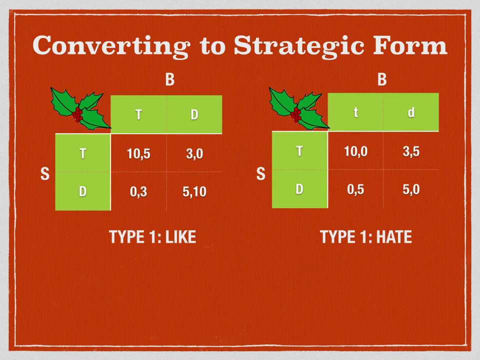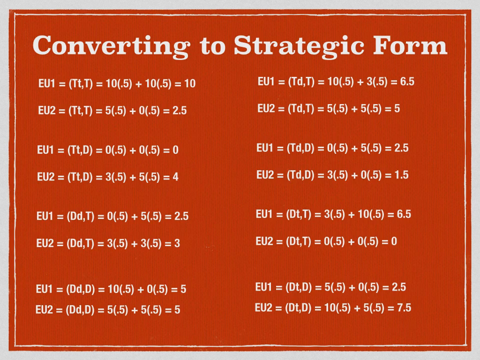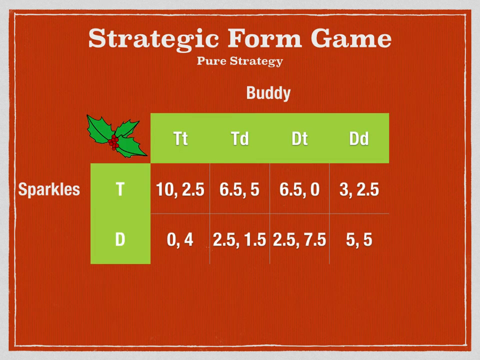The strategic form game will be a 2x4 matrix and is calculated using the expected utility payoffs from each potential outcome. EU1 is the expected utility payoff for Sparkles if both elves choose to build trains. The payoffs are multiplied by 0.5 as each type is considered to be equally likely. We do this for every potential outcome of the game. Now that it is in strategic form, we can look at solving it.